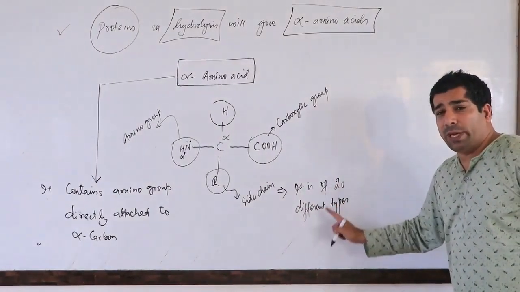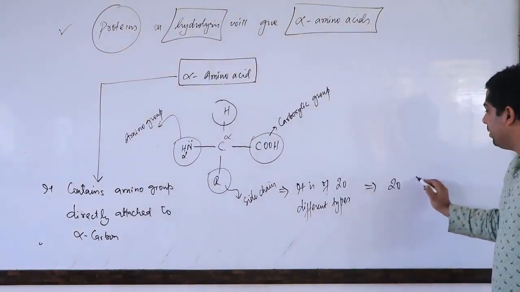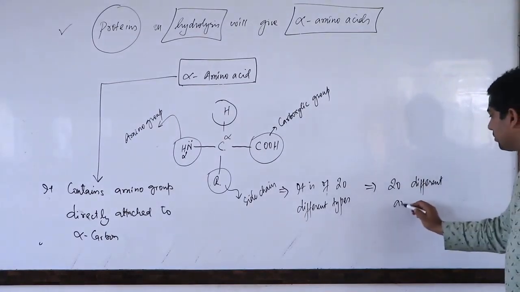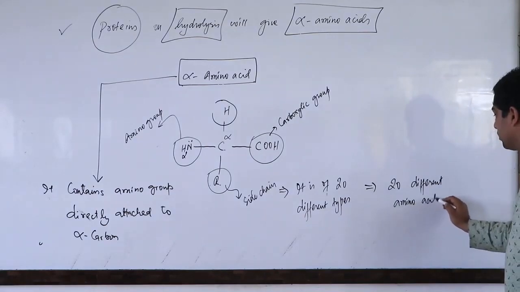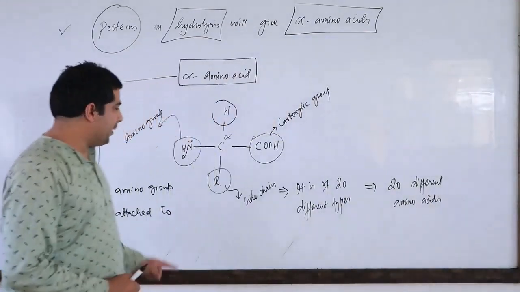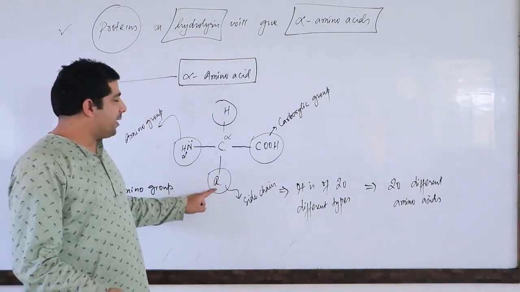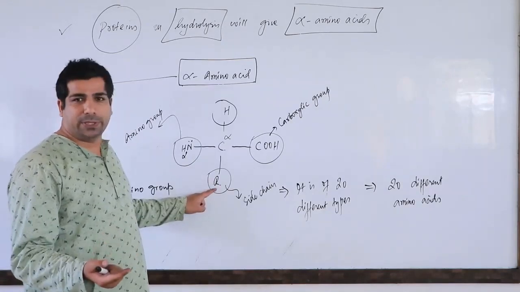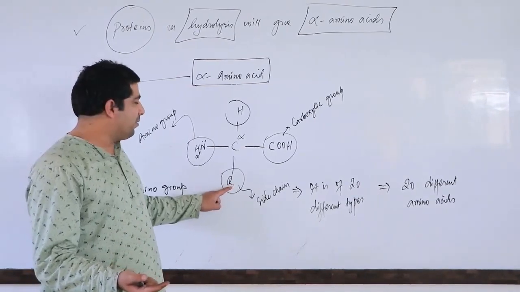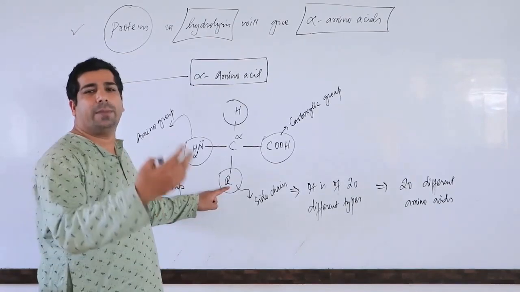When this is of 20 different types, then you can have 20 different amino acids. So let me tell you once again, if you change this R group, if you write down this R group as hydrogen, let us suppose H, then it becomes glycine. If you convert this R group to some other group, then it will become another amino acid.